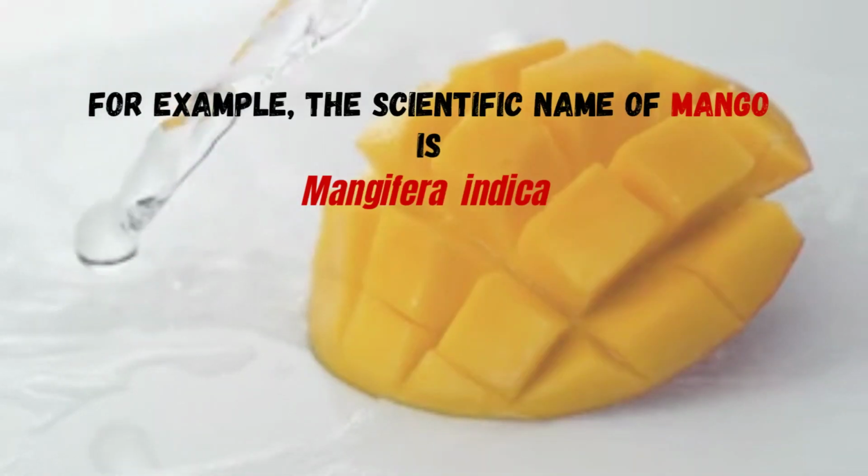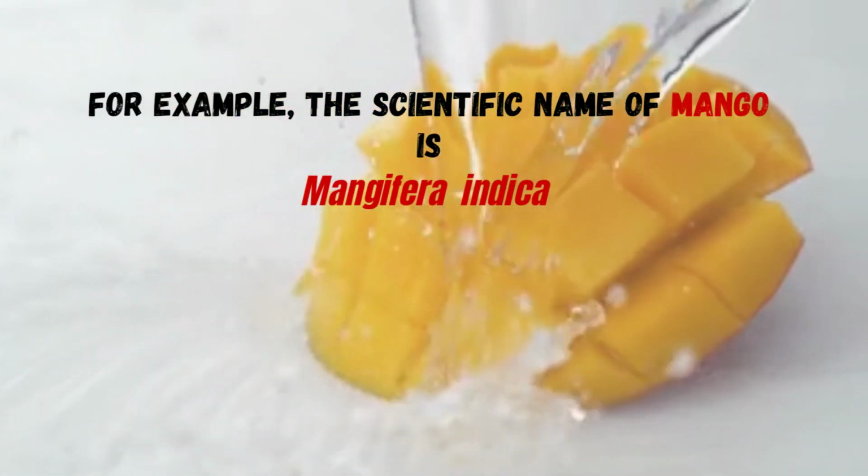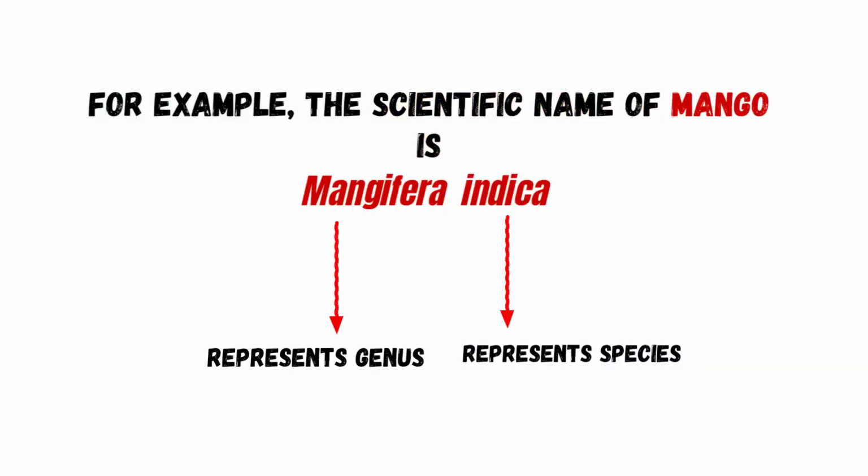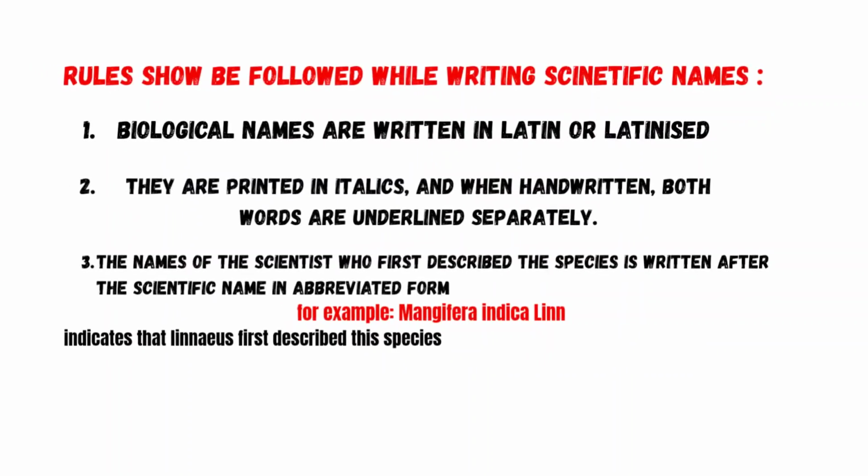For example, the scientific name of mango is Mangifera indica. In this name, Mangifera represents the genus while indica represents the species. There are certain rules that must be followed while writing scientific names. Biological names are generally written in Latin or Latinized. They are printed in italics, and when handwritten, both words are underlined separately.